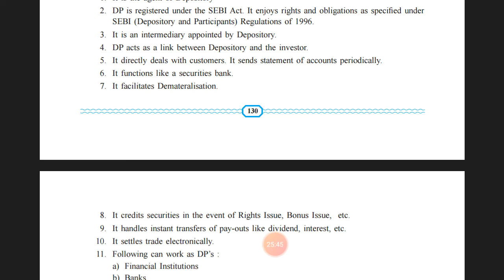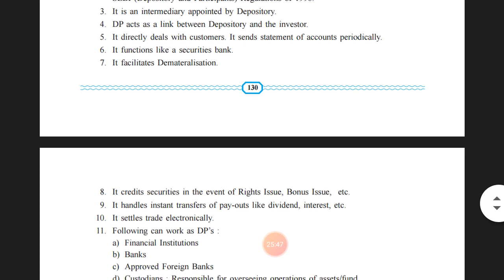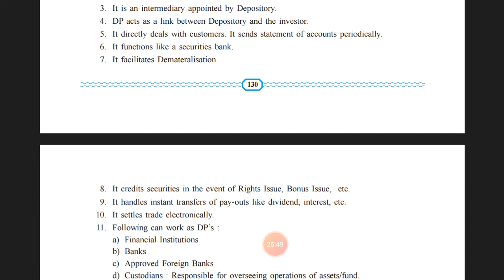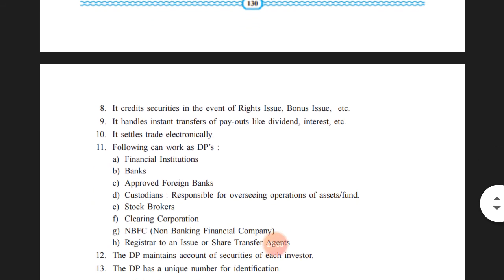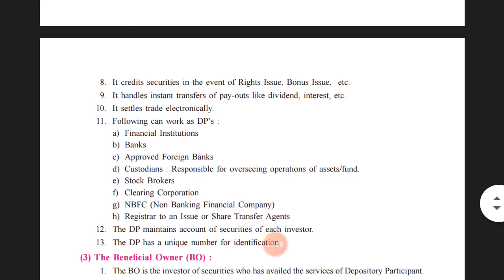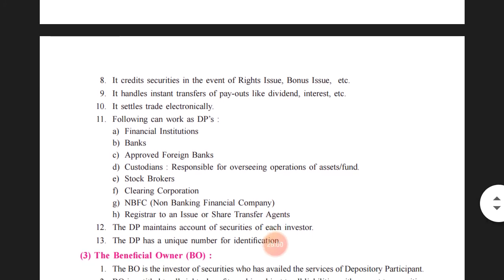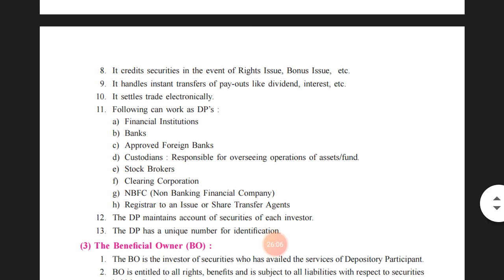It facilitates dematerialization. Depository participant facilitates dematerialization. That means shares could be held in the electronic form only. 8.1, it credits the securities in the event of right issue, bonus issue, etc. So the investor's account will be credited accordingly by the depository participant if the right issue and the bonus issue has been done by the company.